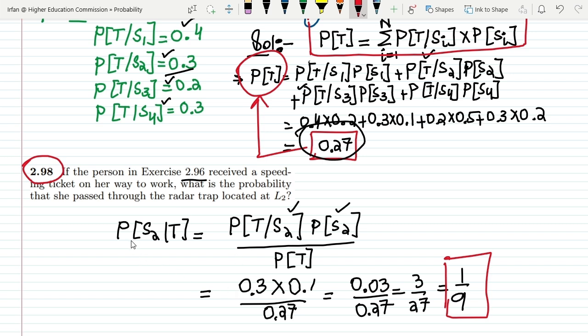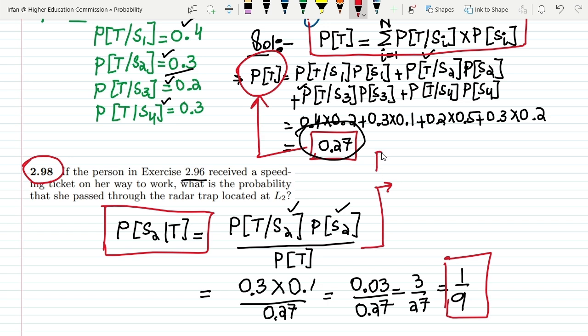This is the probability of trapping at location L2 if the vehicle has received a speeding ticket. That's it for today, in which we have seen another application of the Bayes theorem.